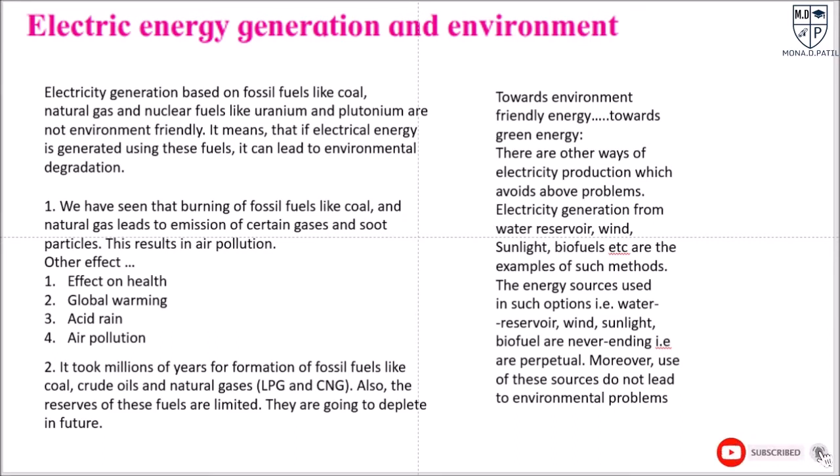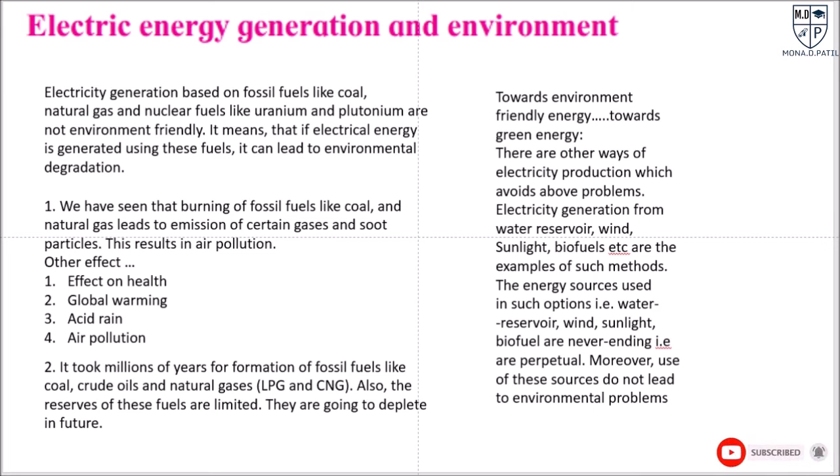There are other ways of electricity production which avoid these problems. Electricity generation from water reservoirs, wind, sunlight, biofuel, etc. are examples of such methods. The energy sources used in such options, that is water reservoir, wind, sunlight and biofuel, are never ending, that is, perpetual. Moreover, use of these sources does not lead to environmental problems. Therefore, electricity generation through these sources can be called environment friendly, and we can also call the energy generated by this process green energy.